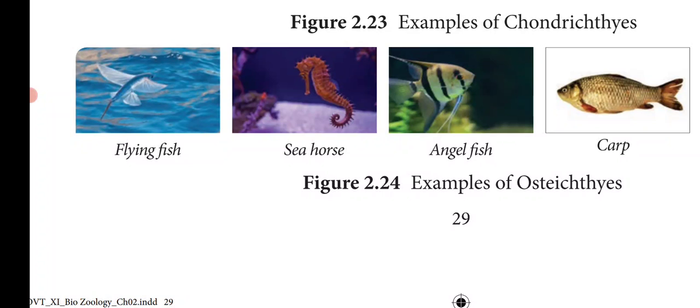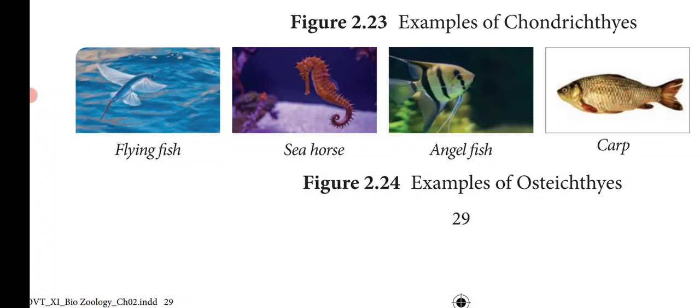So the unique features are: a bony endoskeleton and spindle shaped body. Body is covered by ganoid, cycloid or ctenoid scales. Respiration is performed by 4 pairs of filamentous gills, with an operculum, that is the gill cover. Air bladder is present, and the heart is ventrally placed and 2 chambered. Excretory organs are mesonephric kidneys, and they are ammonotelic, excreting ammonia.